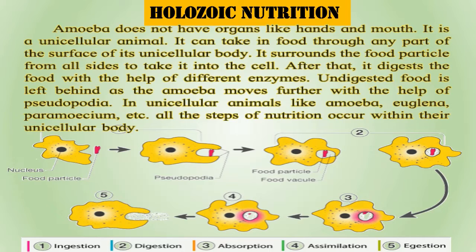It makes a particular shape and then takes it inside its body. Then it releases certain enzymes which help it digest that organism, and after it has absorbed all the nutrients, it leaves it behind and moves further. So it is a very simple process. Let's have a look at how it actually happens.